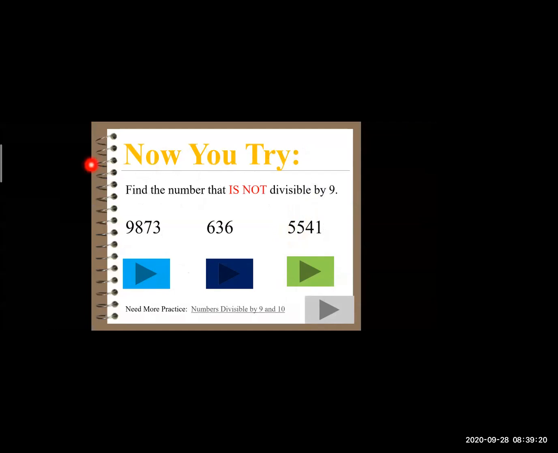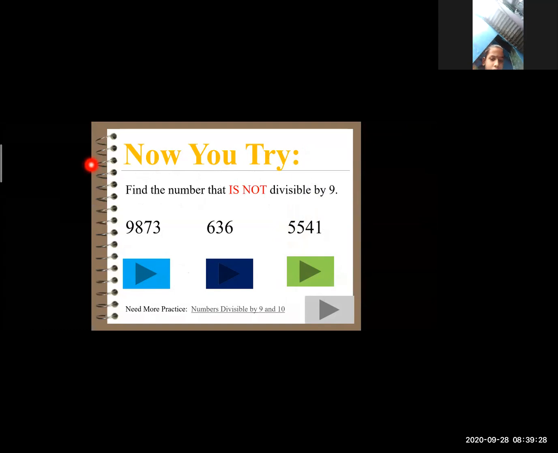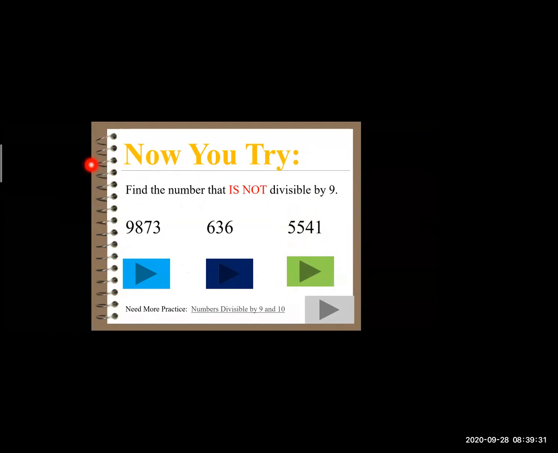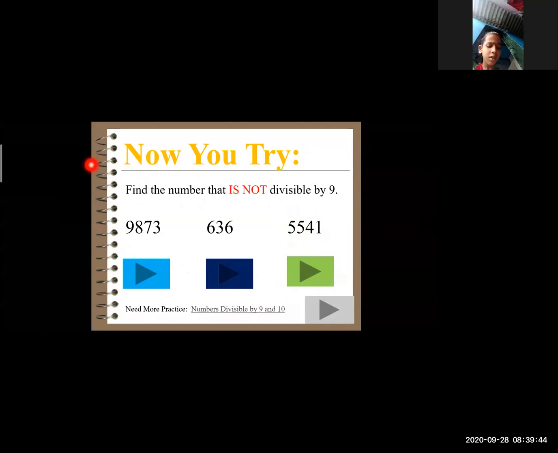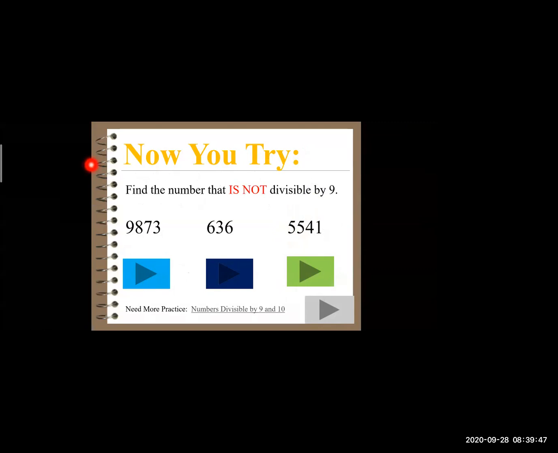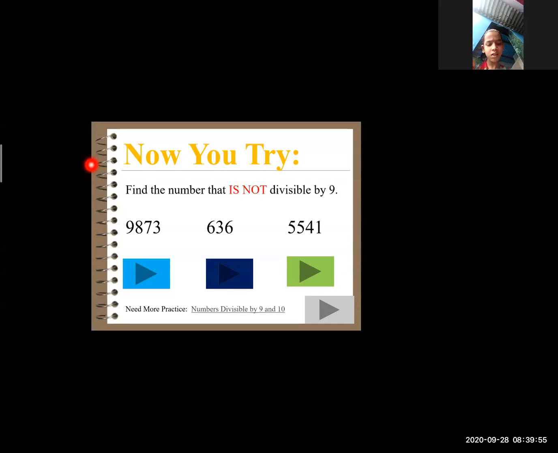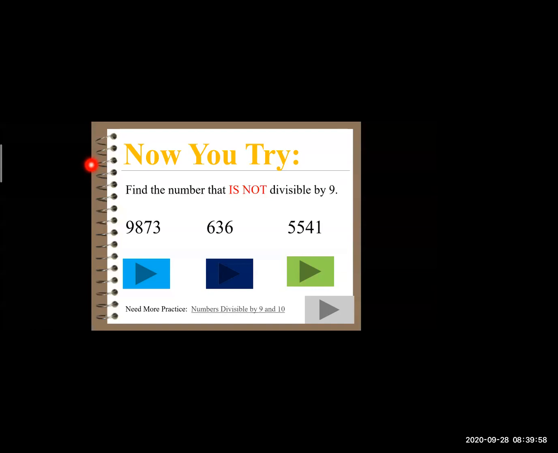On the screen you can see numbers are given: 9873, 636 and 5541. Let's begin with the first number, 9873. 9 plus 8 is 17. 17 plus 7 is 24. 24 plus 3 is 27. 27 comes on the table of 9, yes. So 9873 is divisible by 9? Yes, sir. Very good.